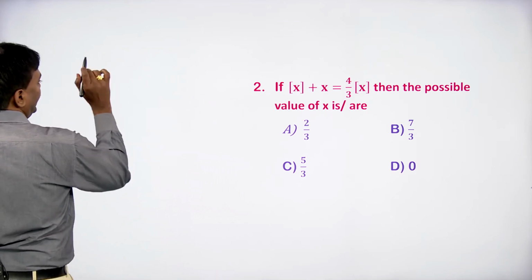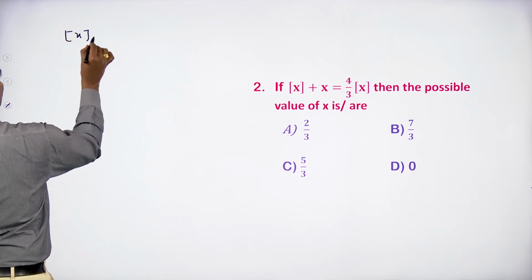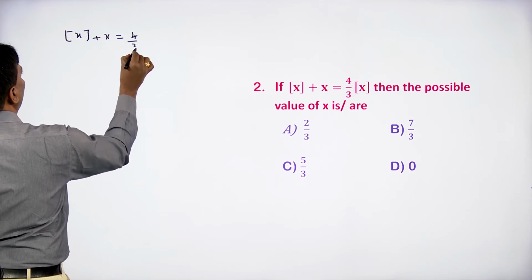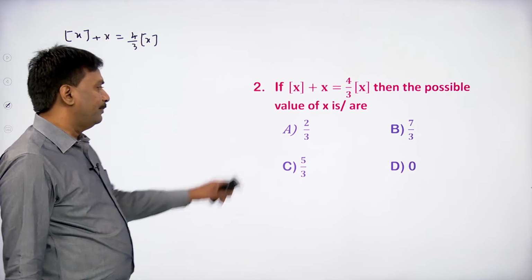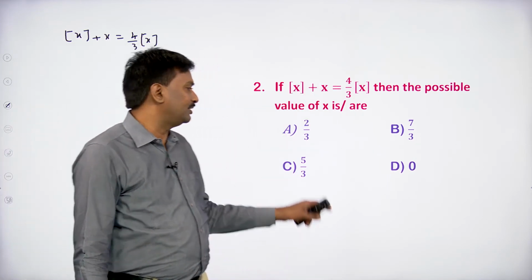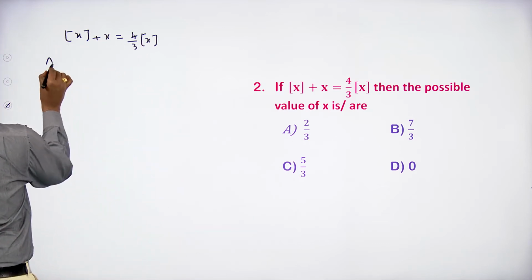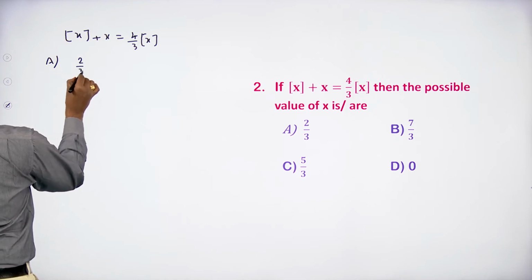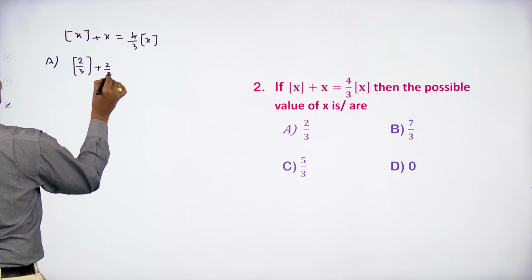If you take x equal to 2 by 3, according to the problem we have step x plus x equal to 4 by 3 into step x. Here option A is 2 by 3. So in place of x, writing 2 by 3: step 2 by 3 plus 2 by 3.